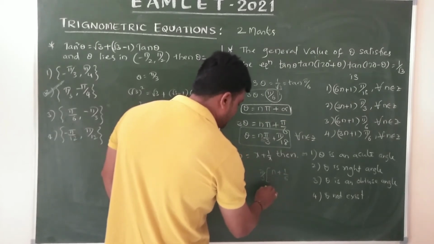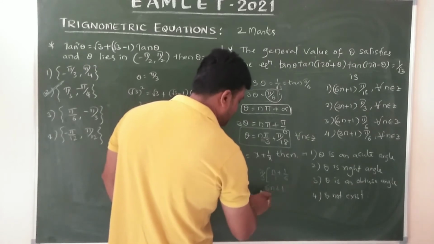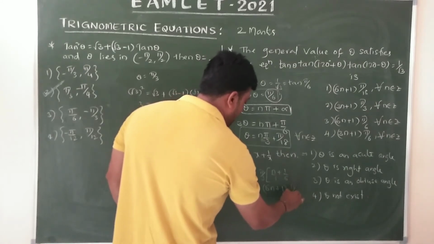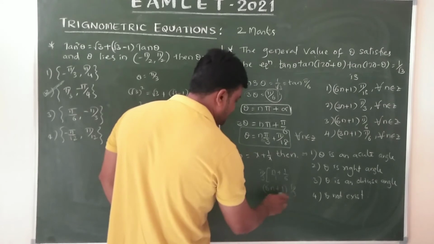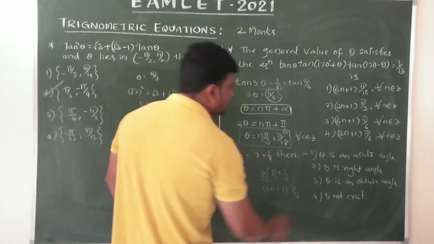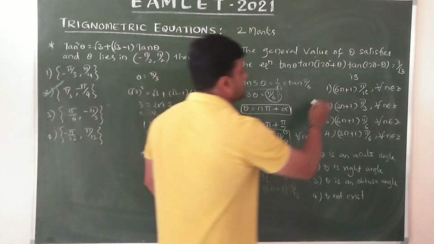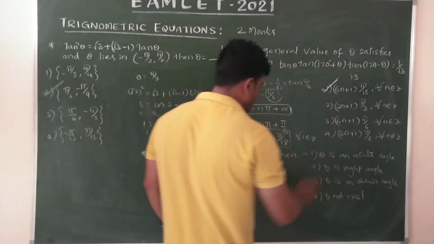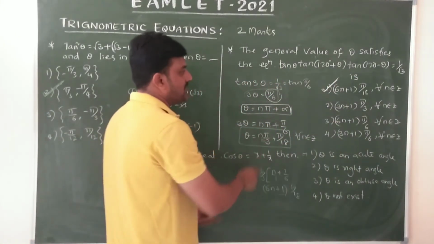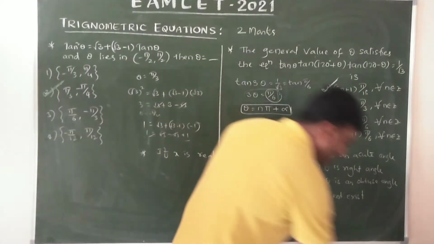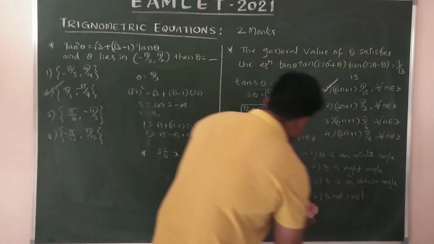Now it is nothing but pi by 3 times (6n plus 1) by 6, and 6 into 3 is 18. So the first one is the solution. Actually the answer is enough, but here the simplified answer is given. Let us go with the next one.